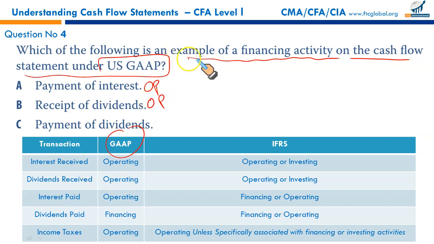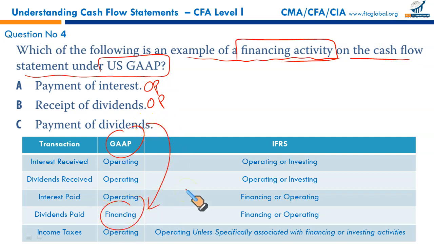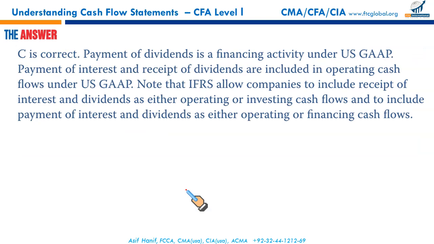Dividend paid is considered as a financing activity under the US GAAP. It has been tested in many questions in your QBank 2020 as well as here EOC. I think we have a couple more questions on this as well. So that makes C to be the correct option. Payment of dividends under the US GAAP, it is considered as a financing outflow.